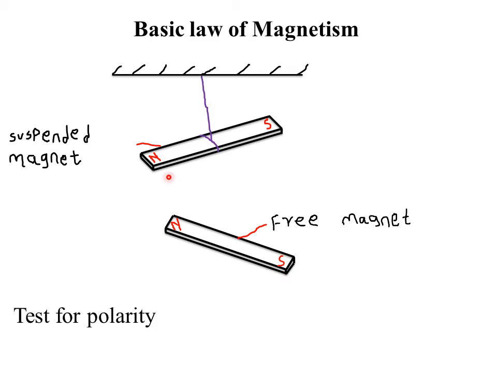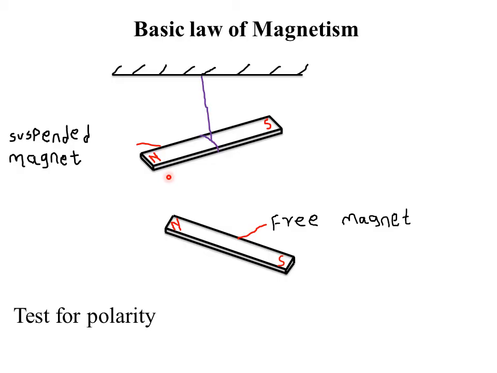But repulsion is the surest test for polarity. Why? Because repulsion can only take place between like poles of a magnet. There is a question that usually asks you to state the surest test for polarity, or to give a reason why repulsion is the surest test for polarity.